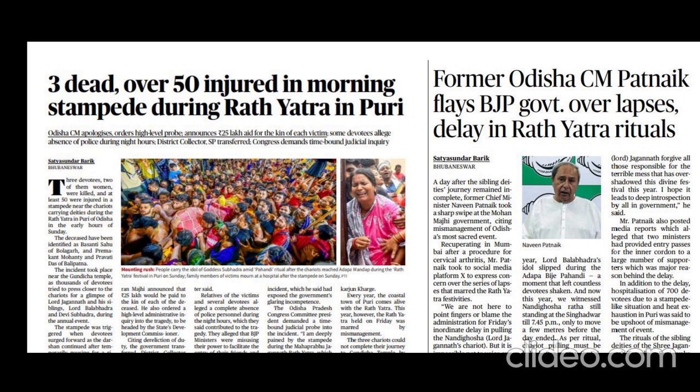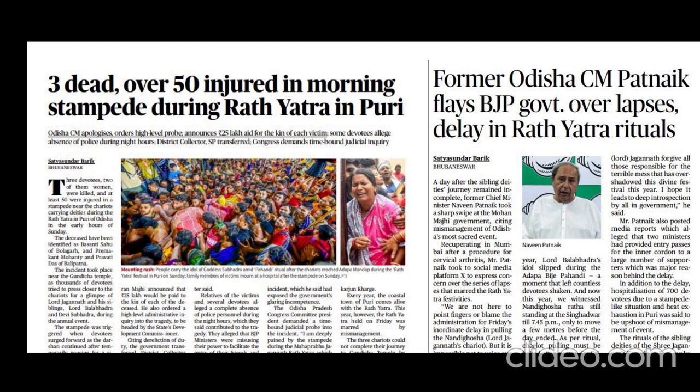Okay, so this article is saying that during early hours of the Rath Yatra festival in Puri, Odisha, a tragic stampede near the chariots carrying deities of Lord Jagannatha, Lord Balabhadra, and Devi Subhadra resulted in the death of three devotees, including two men, and injured over 50 others.